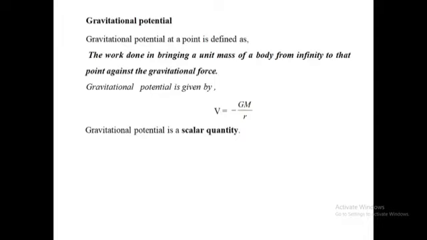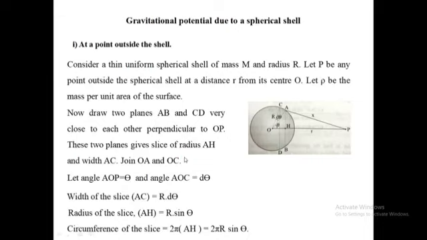Now, gravitational potential. Gravitational potential at a point is defined as the work done in bringing a unit mass of a body from infinity to that point against the gravitational force. Therefore, gravitational potential is given by V = -GM/R. It is a scalar quantity.